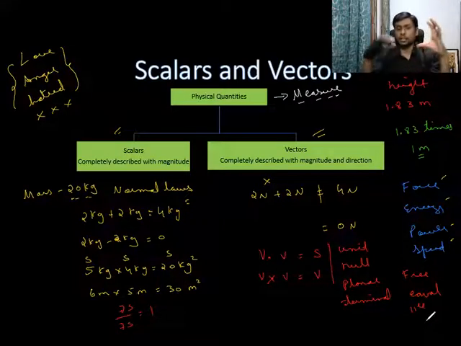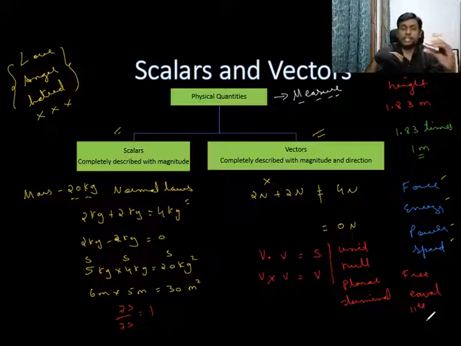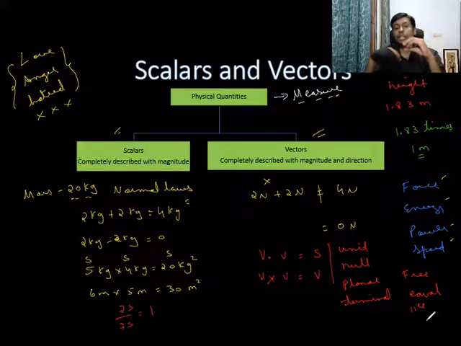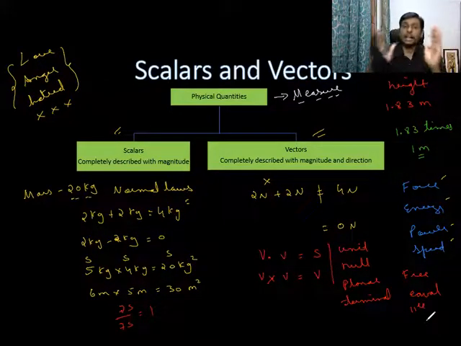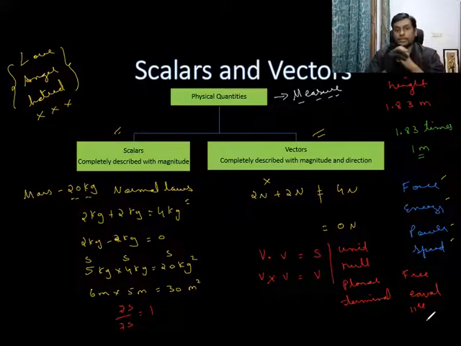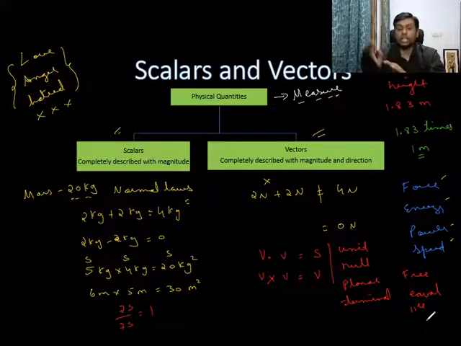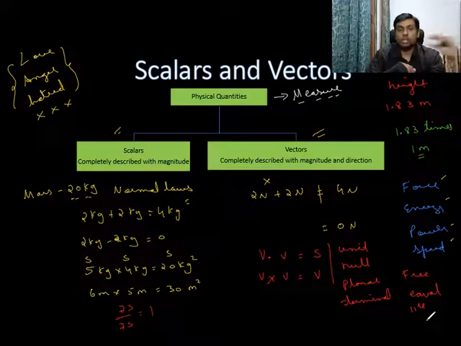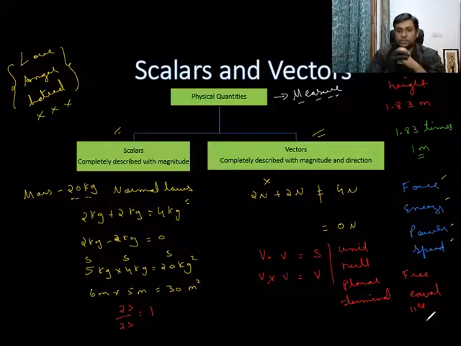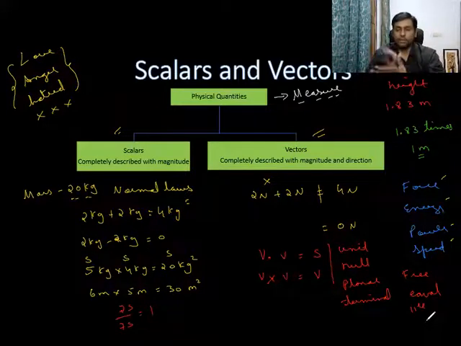So this is the idea of scalars and vectors. Scalars basically are physical quantities which can be completely described with magnitude, or direction has no effect on the physical quantity. If direction has an effect, that means we need the direction to completely describe it, then such a physical quantity is called a vector. Scalars, all normal laws of algebra will work. Vectors, it won't work. So while adding vectors, we can't just write 2 Newton plus 2 Newton is 4 Newton. No, we need to check for certain things, which we will do in this chapter.